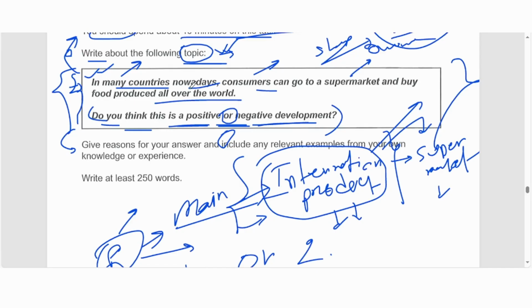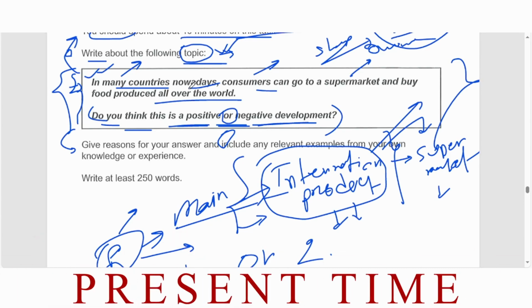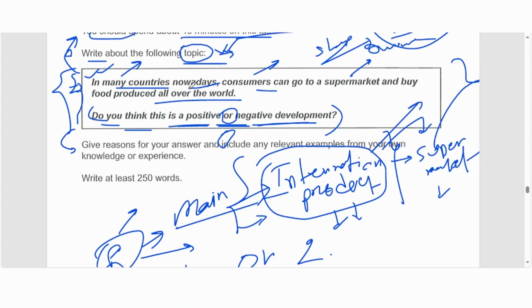Like "many countries," so you need to think, okay, I don't need to talk about all the countries in the world or just one country in the world. And "nowadays," so I need to talk about the recent times. See, you're making your plans, so it's very important. I cannot talk about 50 years ago, 100 years ago, or I should not talk about what is going to happen 100 years later. I need to talk about a lot of countries in the world, from the present time, or recent time at least.